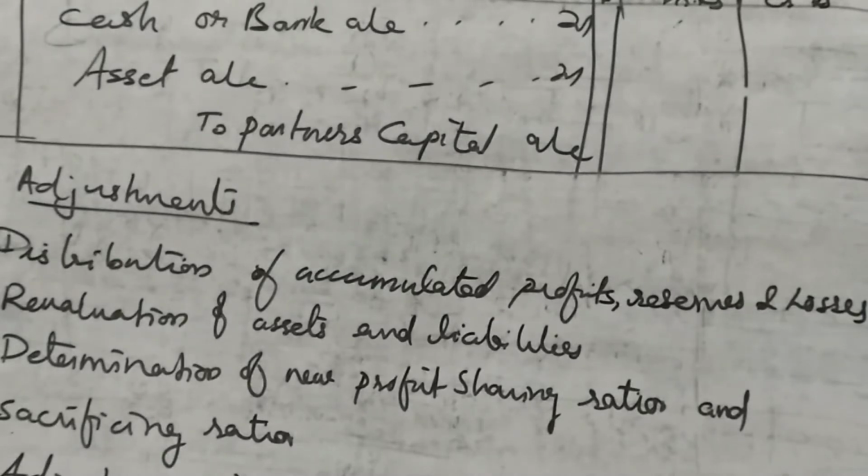Sometimes any reserves may be there, and that should also be distributed to the old partners in the old profit sharing ratio, only to the old partners. Before the new partner comes to the firm, there is a partnership profit sharing ratio. So based on that ratio, that should be distributed. While distributing or transferring accumulated profits and reserves, what is the journal entry?